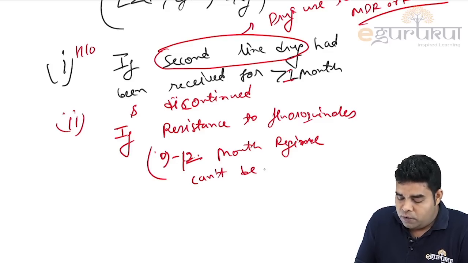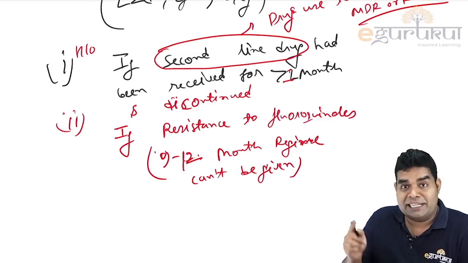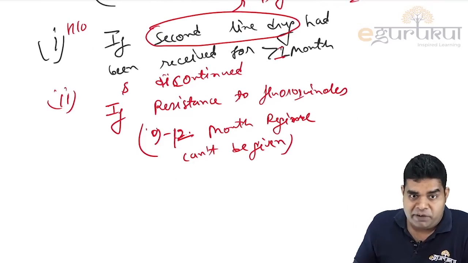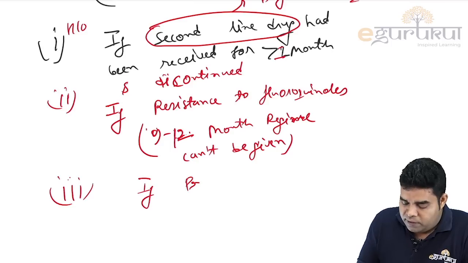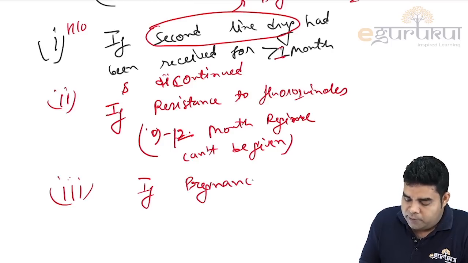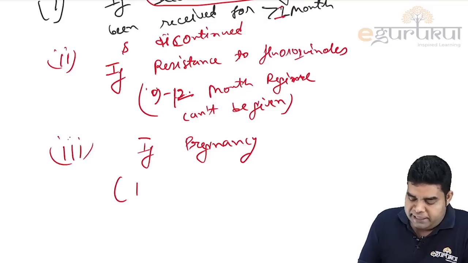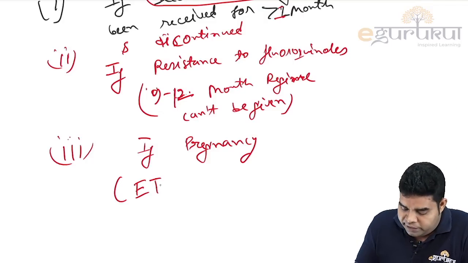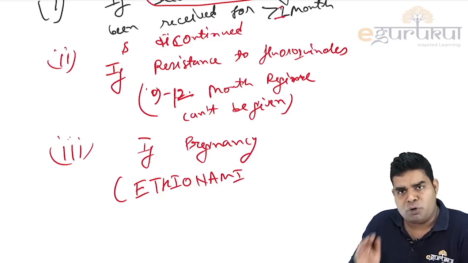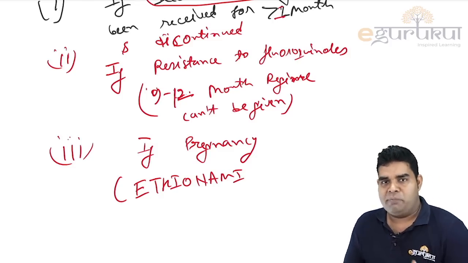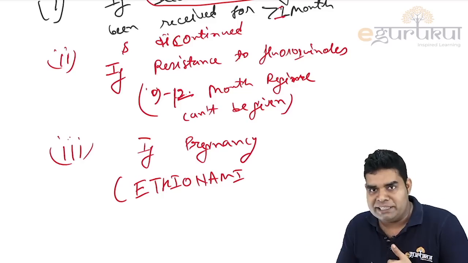But we can still give the BPAL regime, that can be given, but this cannot be given. Third thing is, if there is pregnancy. In pregnancy, ethionamide is contraindicated. So we do not give therapy having ethionamide. Of course, streptomycin is also contraindicated, but here we are not using streptomycin anymore.